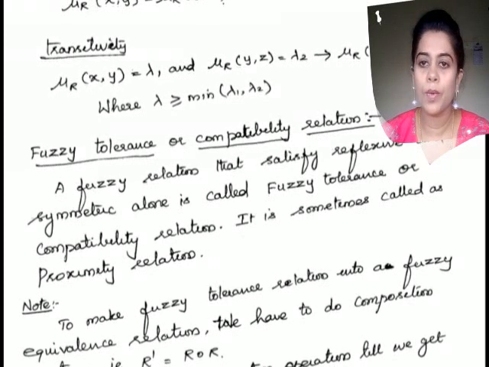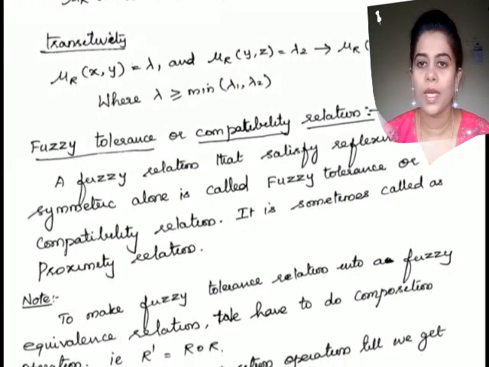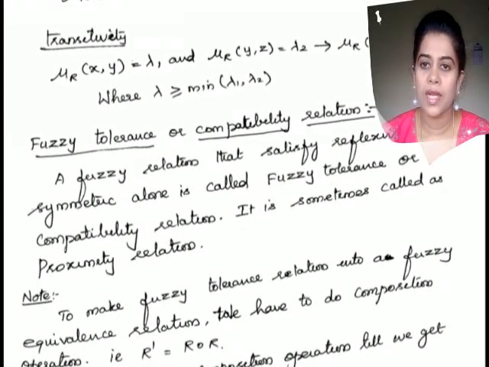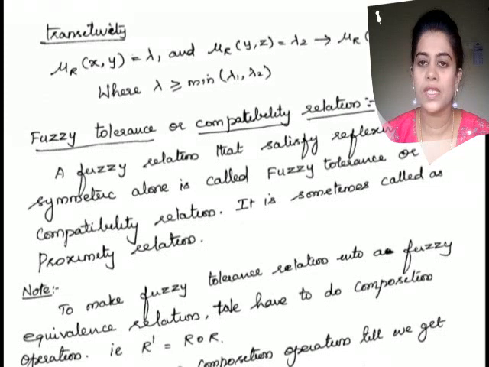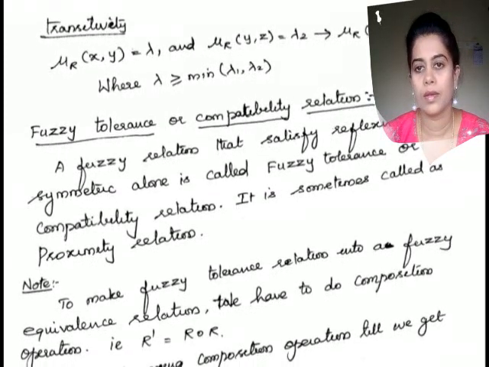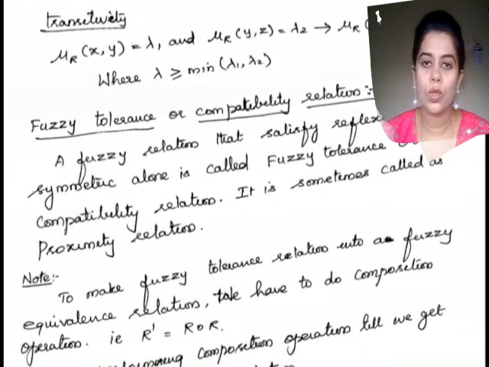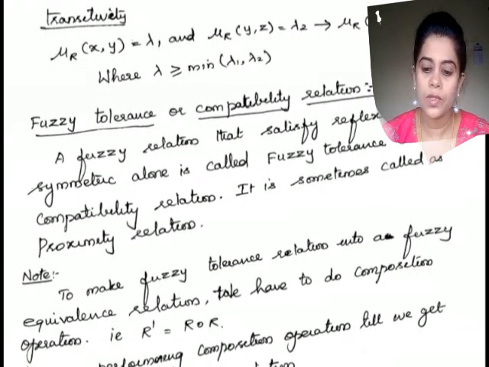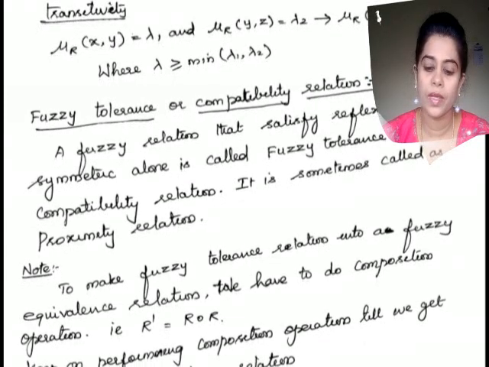If these three properties are satisfied by a fuzzy binary relation, then we can say that the fuzzy binary relation is an equivalence relation, fuzzy equivalence relation or similarity relation. Next we move on to fuzzy tolerance relation, otherwise called compatibility relation.